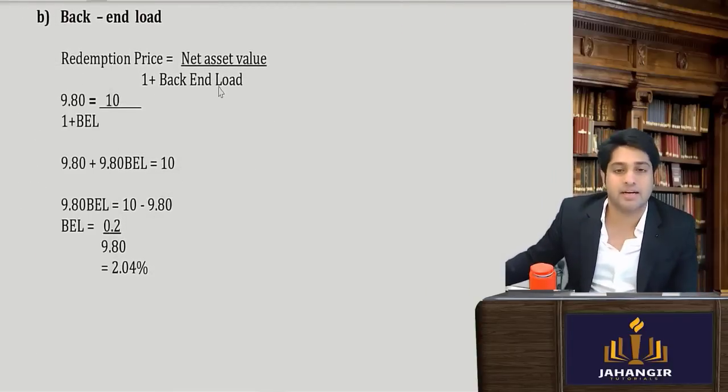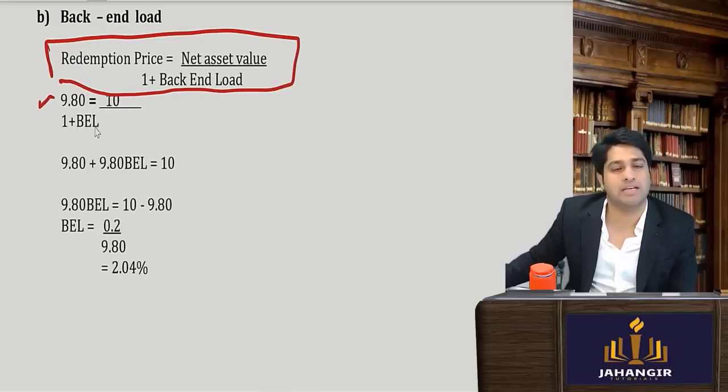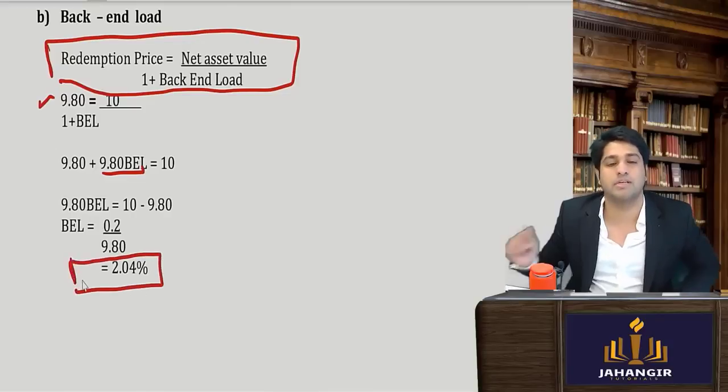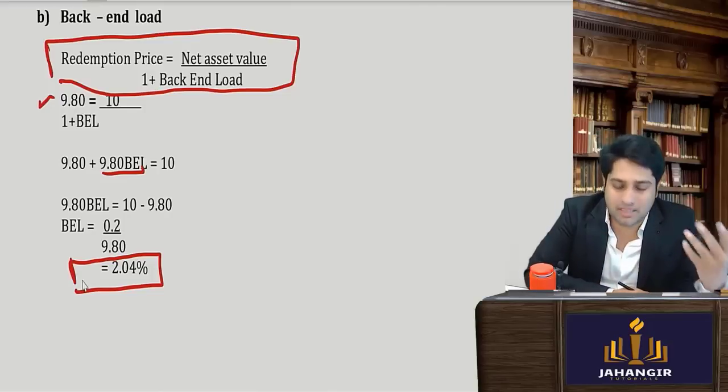Again, the other one, redemption price, they have told. So first I'll write the formula, then substitute the values. So redemption price was given, 1 plus back end load. I'll take it there. I'll get 9.80, so 9.80 plus 9.80 into back end load. I'll keep it here. I'll take this there. I'll come to know 0.02. Then I'll take this into division, and I'll come to know it is 2.04%. Clear? So this is how the sums are.